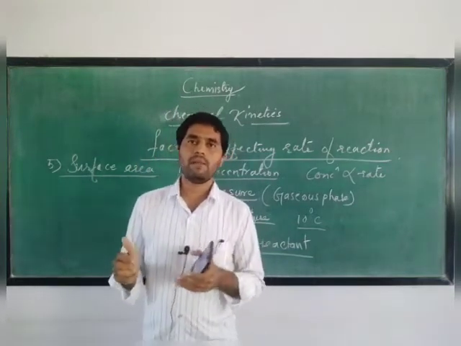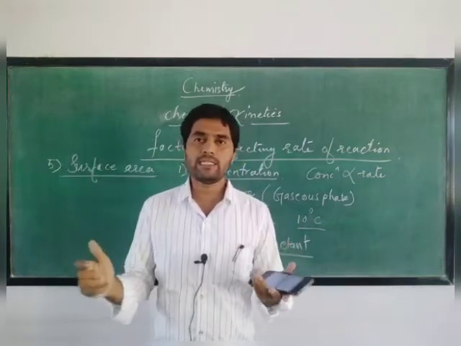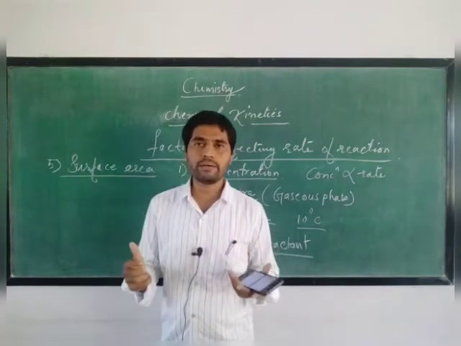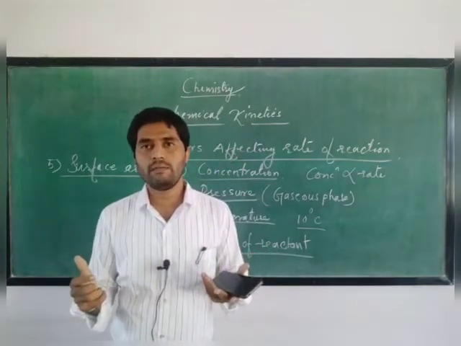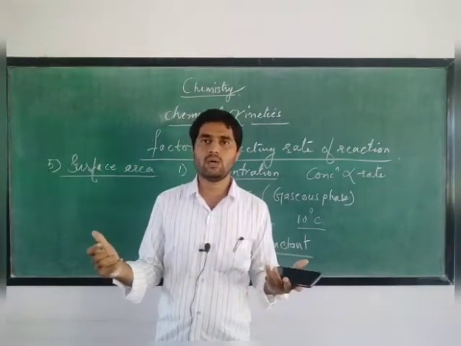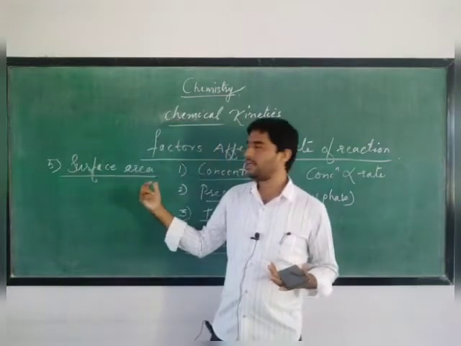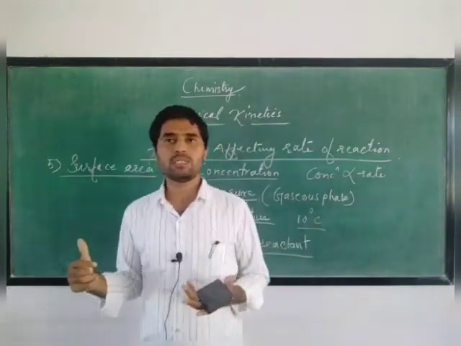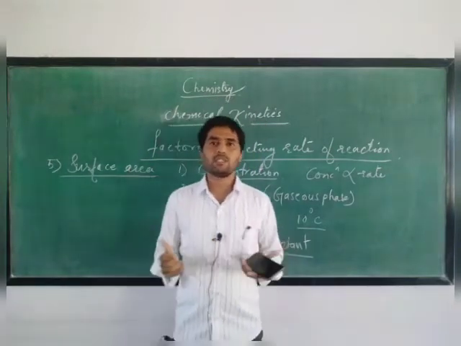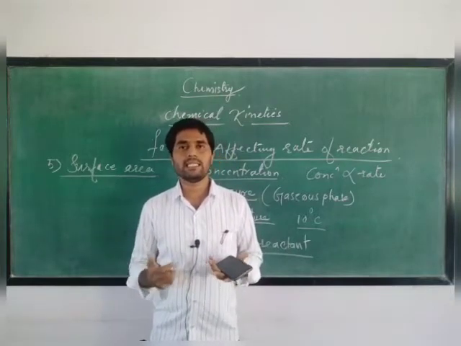On the basis of this example we can explain what happens if we have two reactants, one powdered and another a gas. Surface area is important in those reactions in which we have a solid catalyst or reactants are gases.